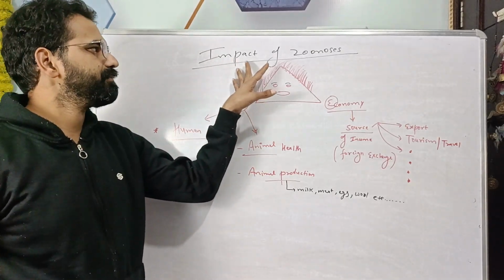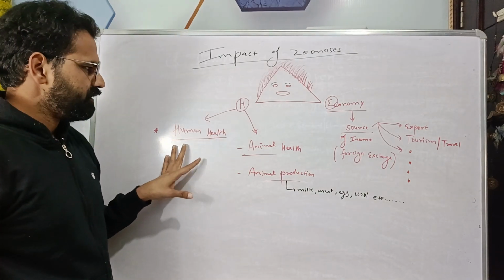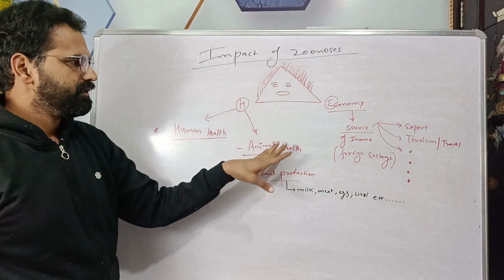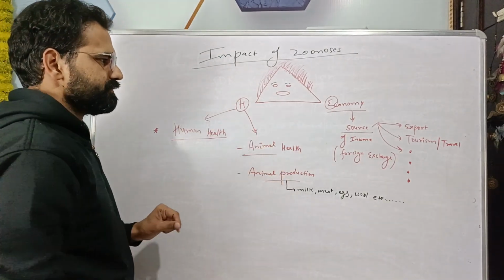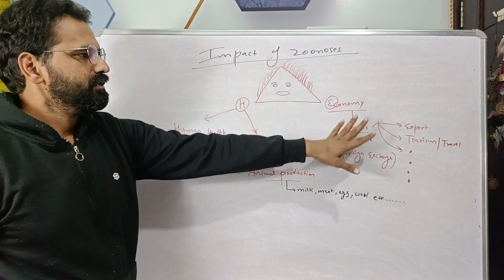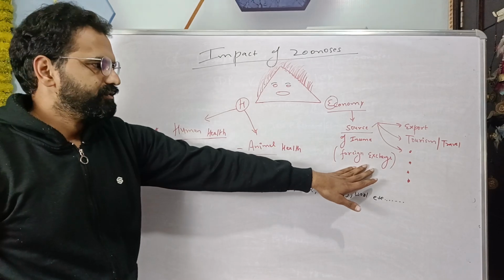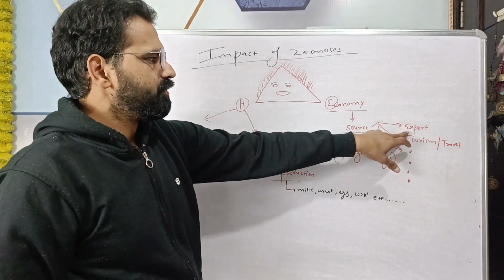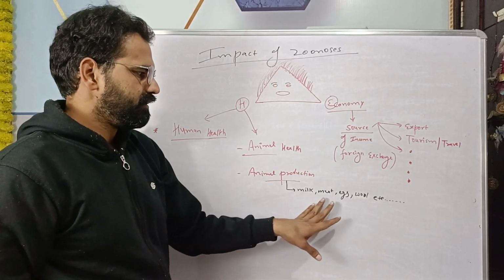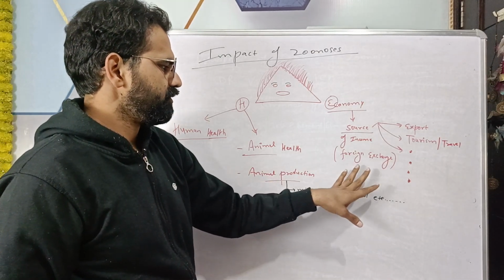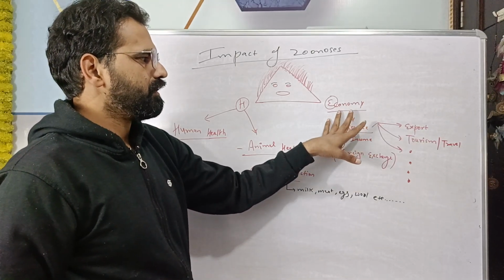So next topic is impact of zoonosis. Impact on human health, impact on animal health. That ultimately lead to impact on the economy. Economy, that is related with the source of income, that is foreign exchange. For example, export of animal products like milk, meat, egg, wool, leather. The export of these animal products contributes to economy.